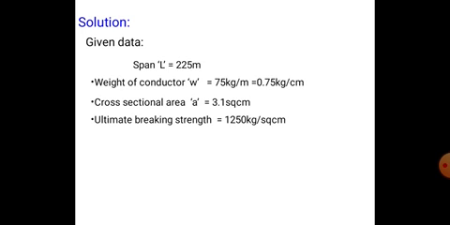All the units are in centimeters, so that's why the weight of the conductor is converted, 7.5 kg per meter to 0.75 kg per centimeter.